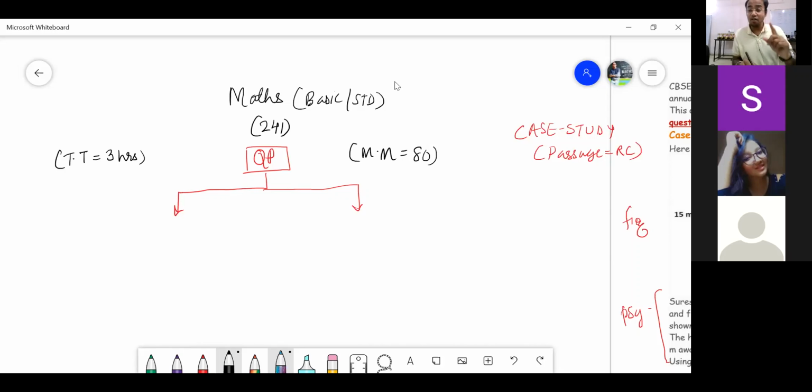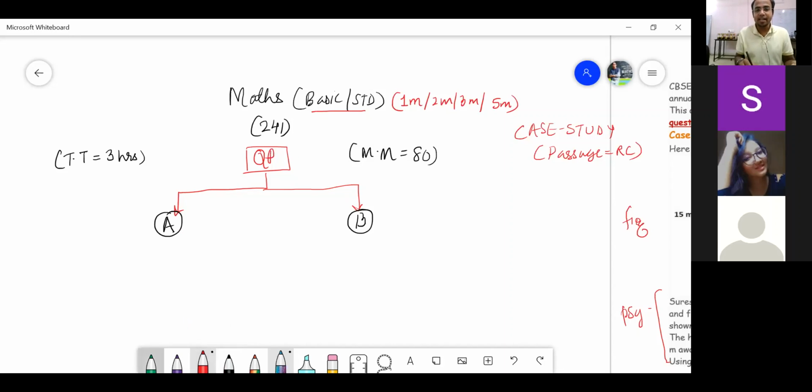And for your kind information, as against previous papers, we have two sections, section A and section B. Previous paper had 4 sections. And this paper, Maths Basic and Standard, have the same paper pattern except for the depth or quality of questions, or what we say, NCERT reference. 1 markers, 2 markers, 3 markers. Guess what? Are there 4 markers in this? Yes or no? No, sir. No. There are 5 markers.